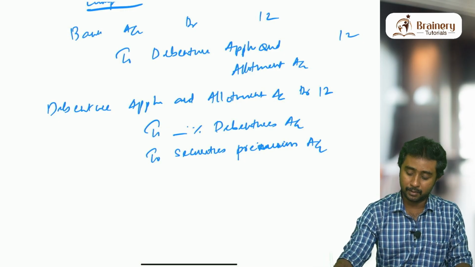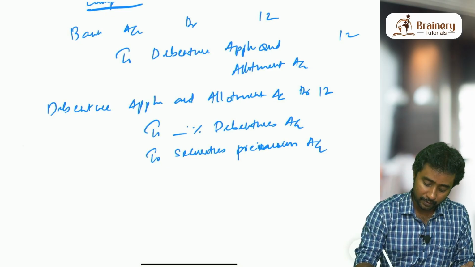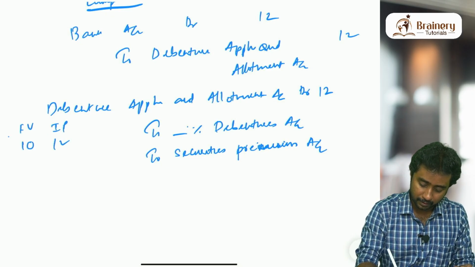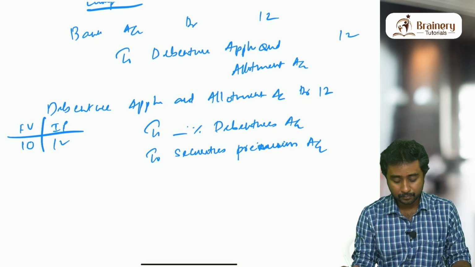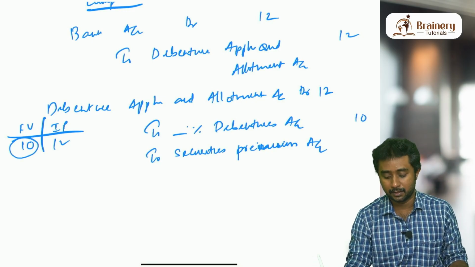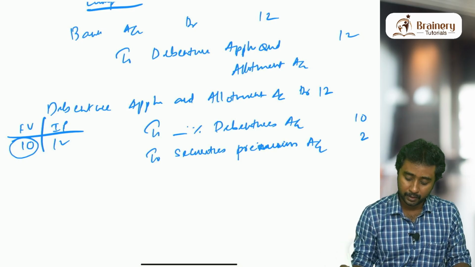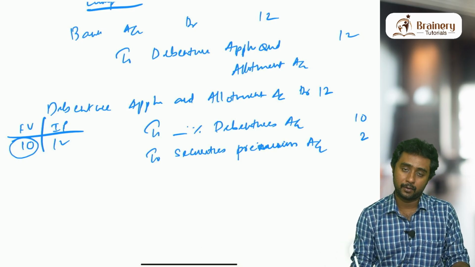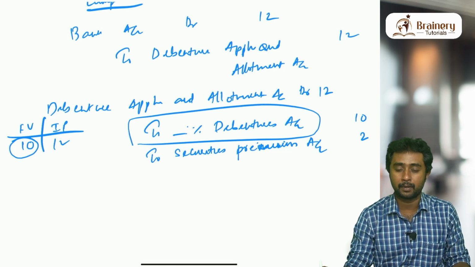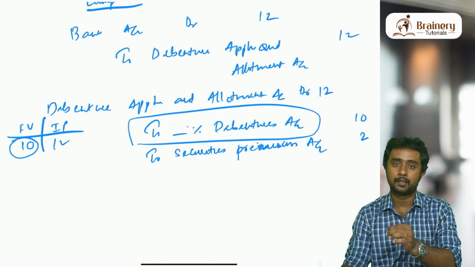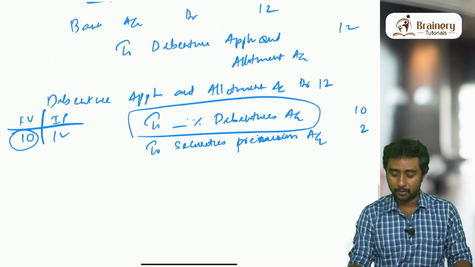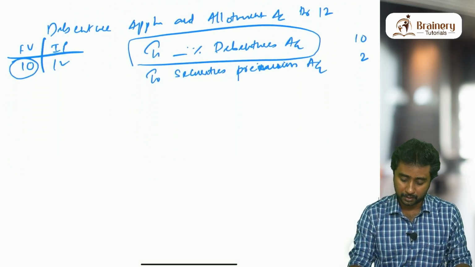Now the dash percentage debentures account, this is where I told you about the face value part. Face value is 10 and issue price is 12 in this example. Right, the face value part of that debenture only should go to the debentures account, and the 2 rupee premium will go to the securities premium account. So remember this part. That is why, whenever you are preparing the debentures account, remember only the face value part should be transferred to that account. Okay. Now the narration, I am not going into it, you know what the narration is.